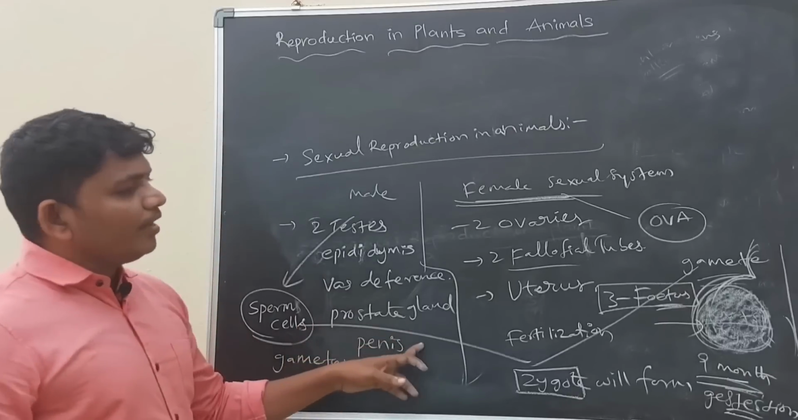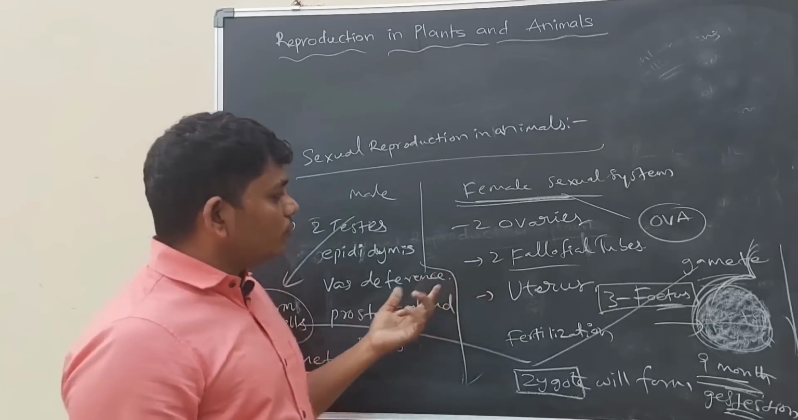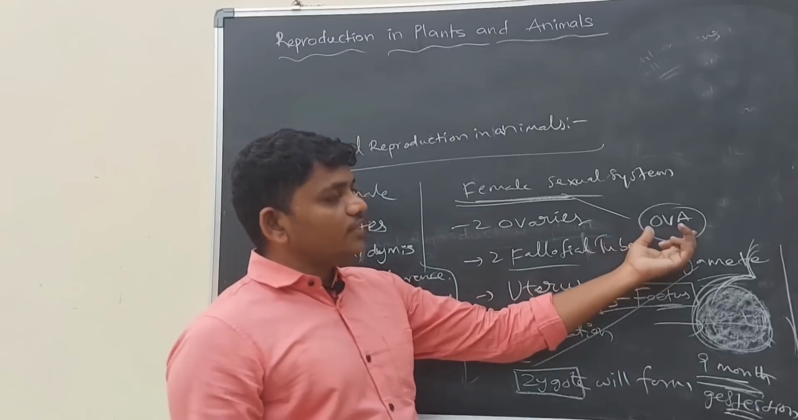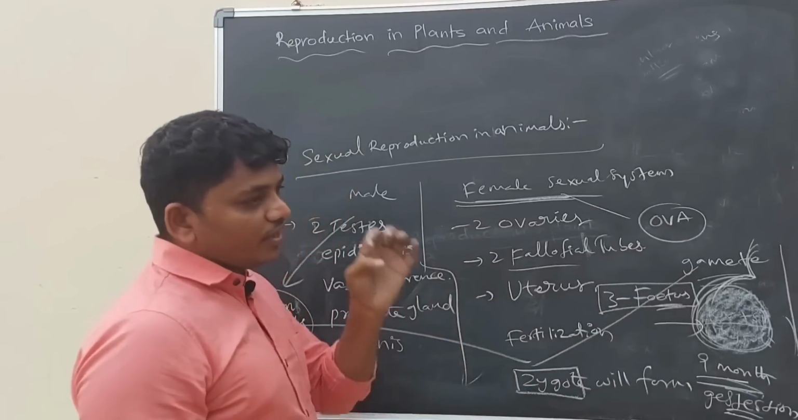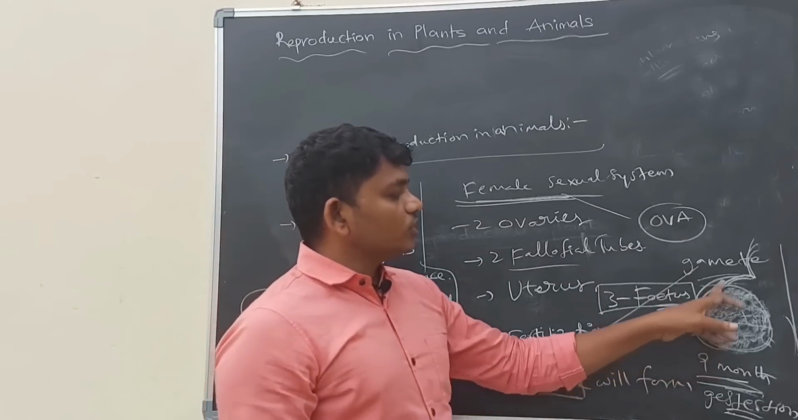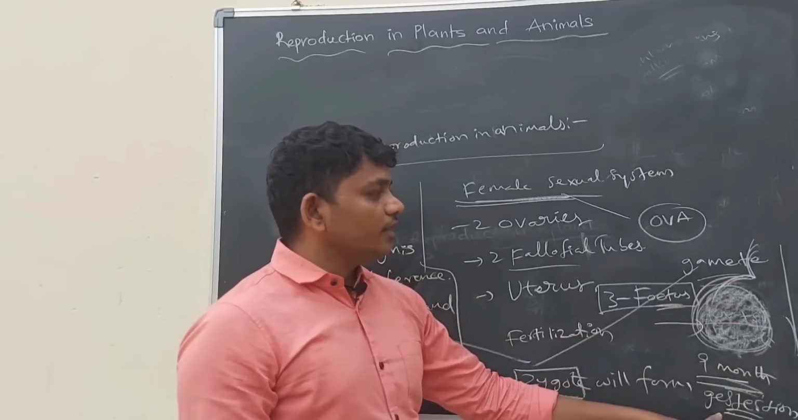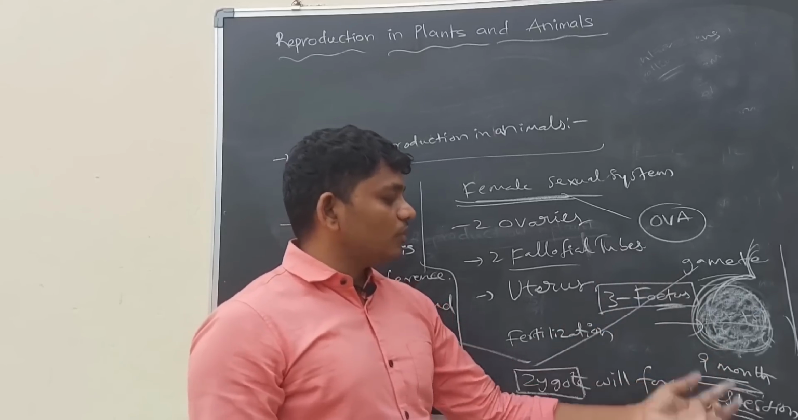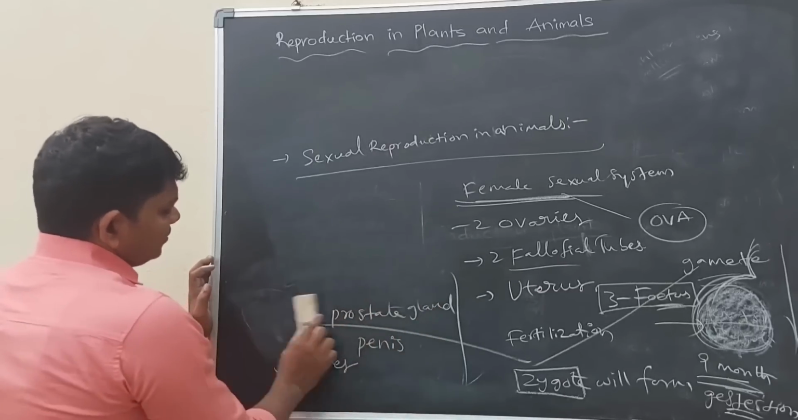In the male we see sperm cells; these are gametes. In the female we see ova; these are female gametes. Whenever these two gametes combine, fertilization occurs, then the zygote will form. Whenever the zygote forms, it goes to the mother's womb and attaches to the uterus walls and grows as an individual organism, and for the complete formation of the organism it takes 9 months. This is called the gestation period.